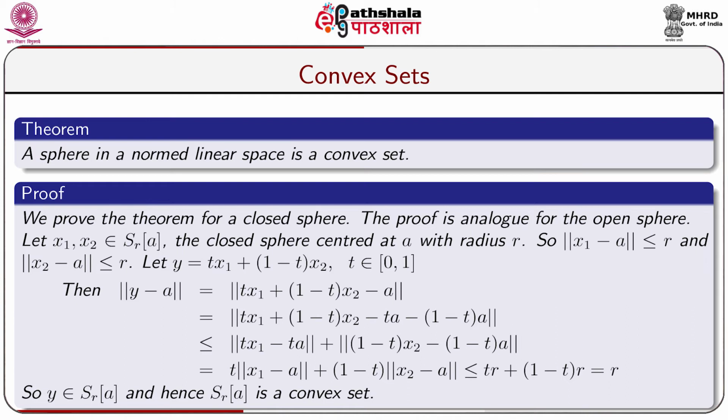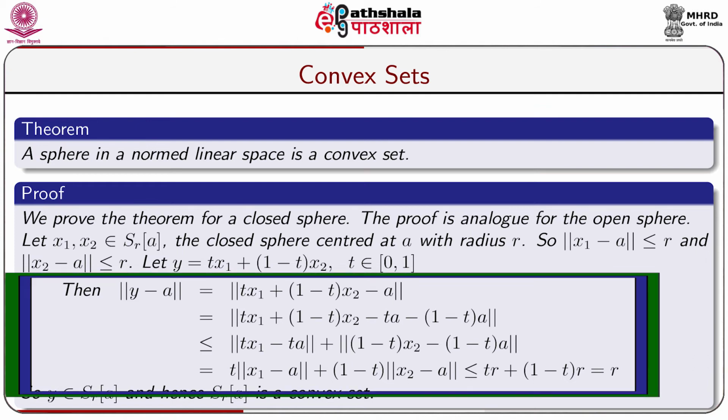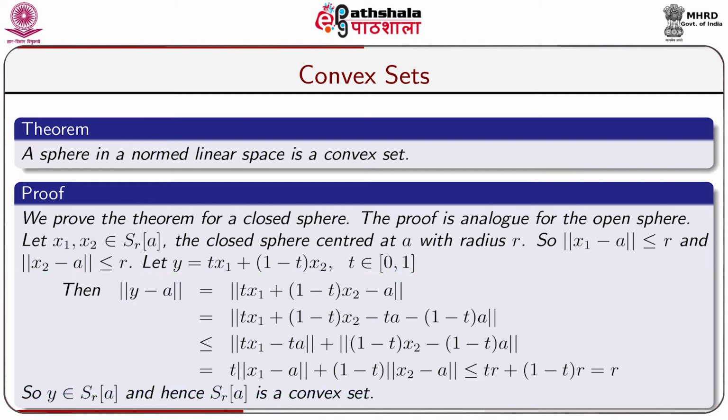Then norm of y minus a equals norm of t x1 plus (1 minus t) x2 minus a, because y equals t x1 plus (1 minus t) x2 is assumed. Now a can be written as t a plus (1 minus t) a.